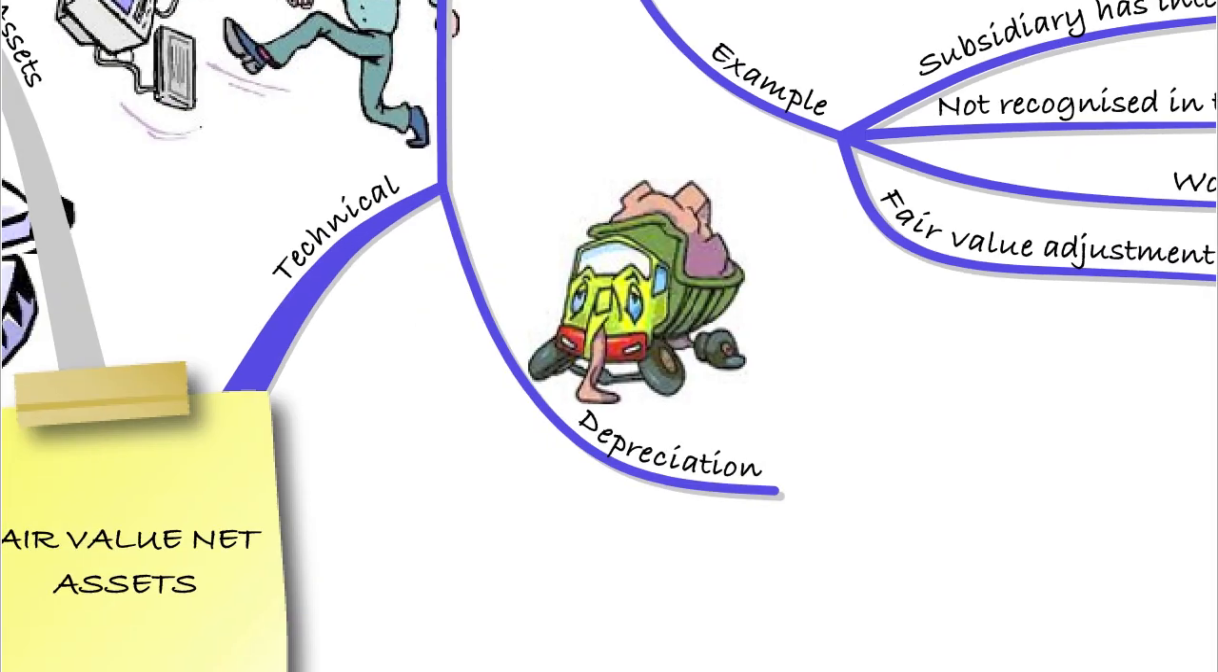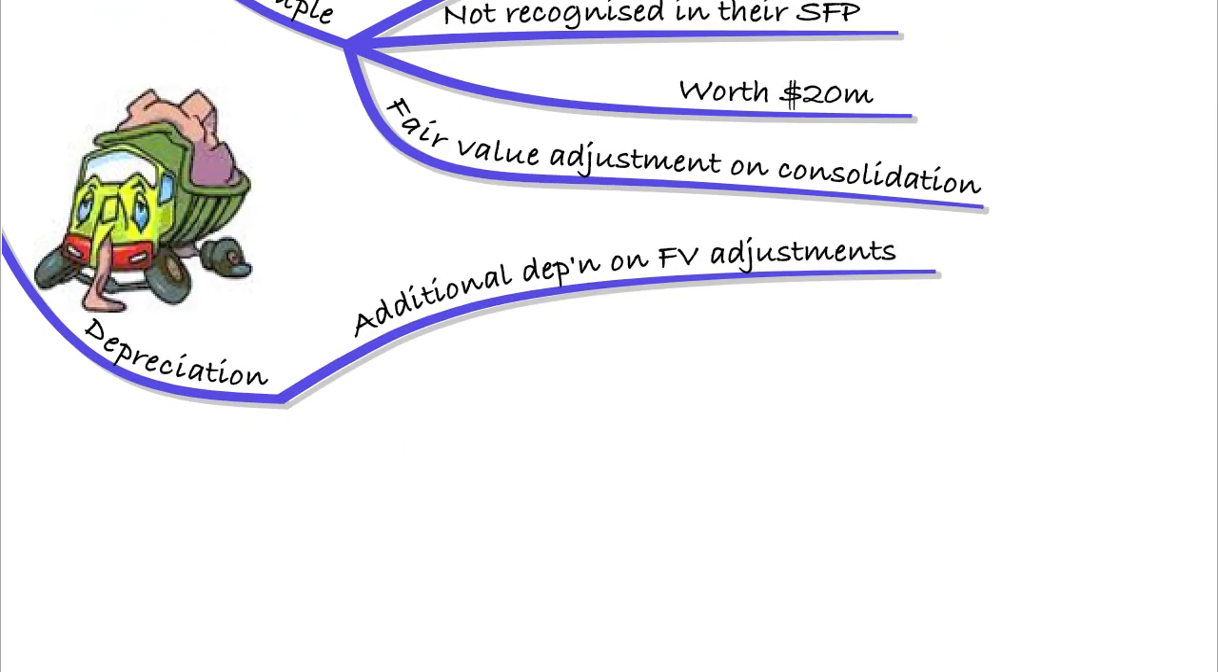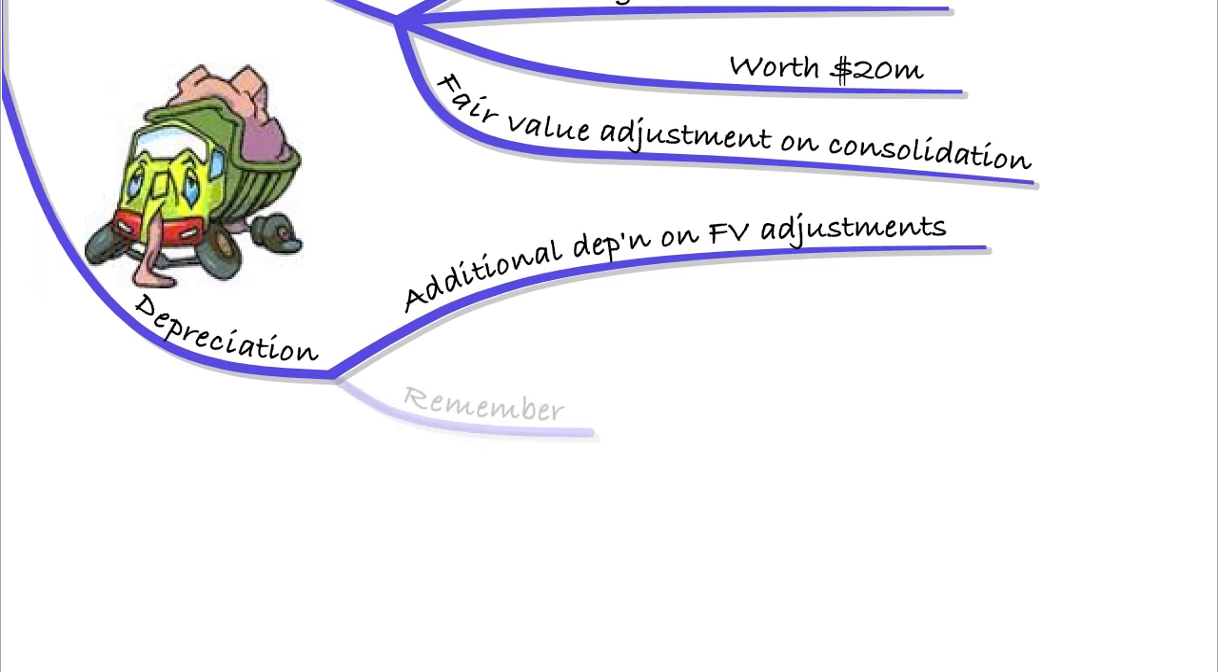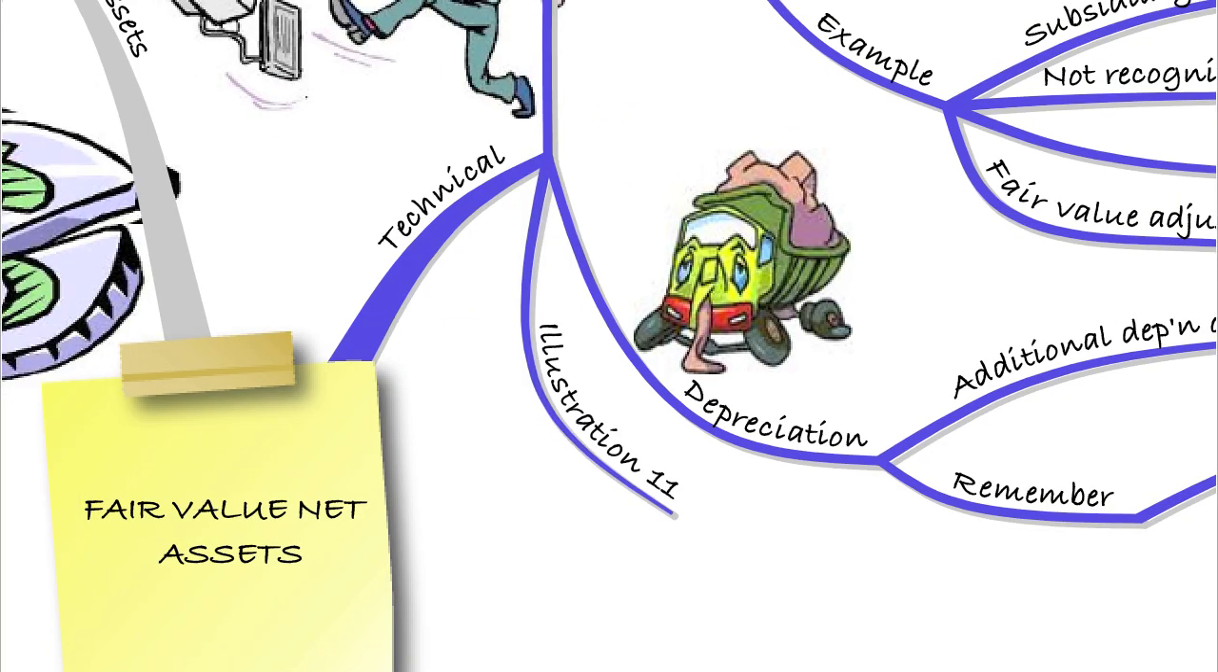So that's just a little technical area to bring to your attention. The last bit is don't forget the depreciation on the fair value adjustments. It's very crucial in this because there's extra marks for it. So there's always going to be additional depreciation on any fair value adjustments unless it's land. So remember that subsequent additional depreciation must be adjusted for, and check how many years it is since we acquired the subsidiary, because there may be several years depreciation to deal with. So let's look at another illustration, illustration 11 in your workbook. You may want to have a go at this one and then work through the answer with me.